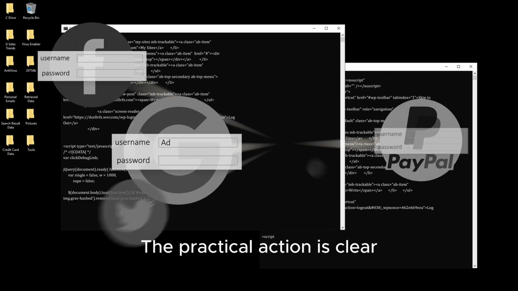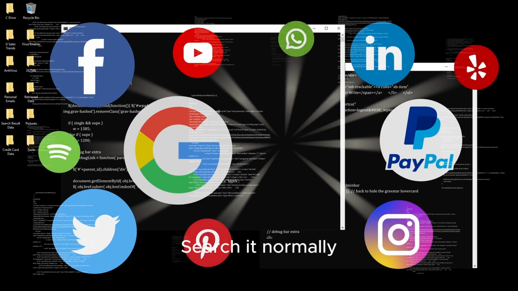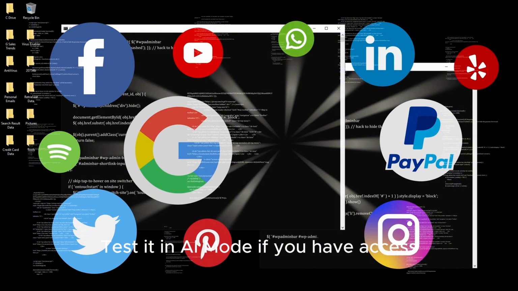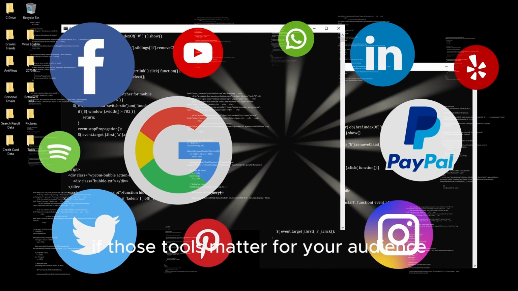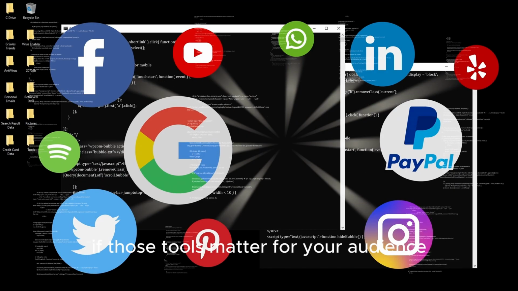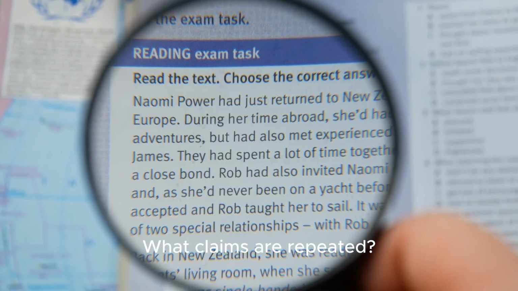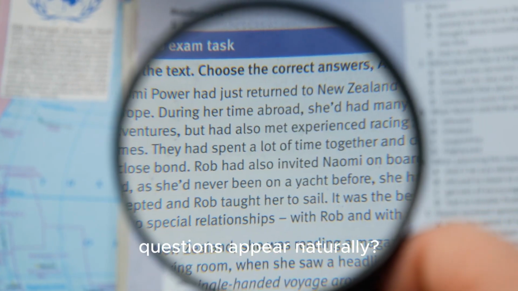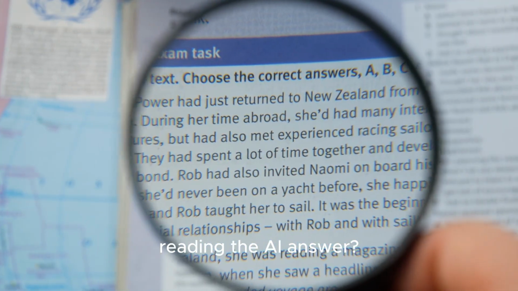The practical action is clear. Pick one important topic in your niche. Search it normally. Test it in AI overviews if they appear. Test it in AI mode if you have access. Test it in ChatGPT Search or Perplexity if those tools matter for your audience. Look at the answers. What sources appear? What claims are repeated? What is missing? What follow-up questions appear naturally? What would a serious user still need after reading the AI answer?